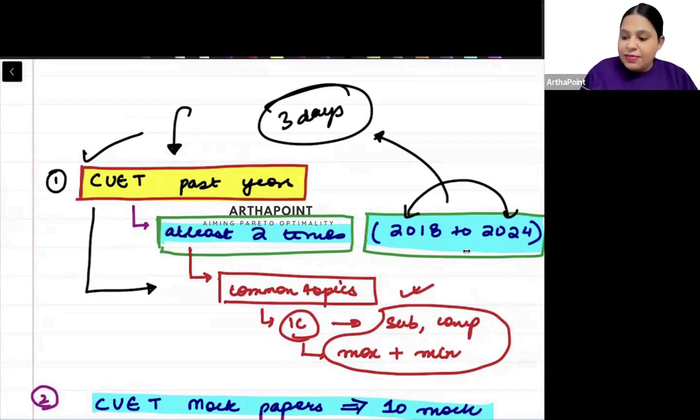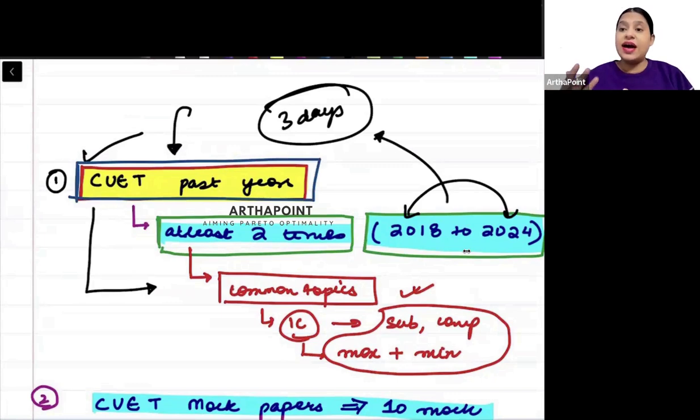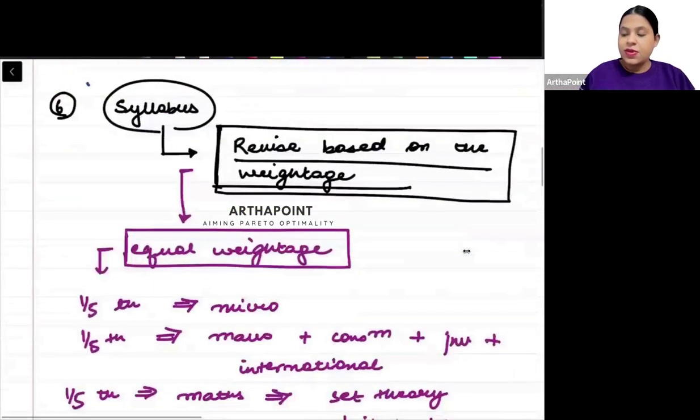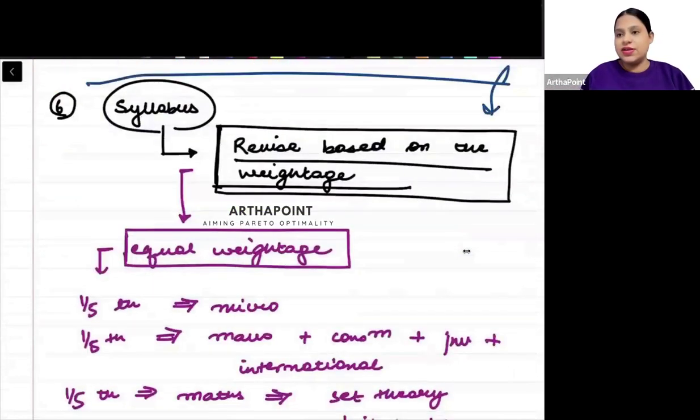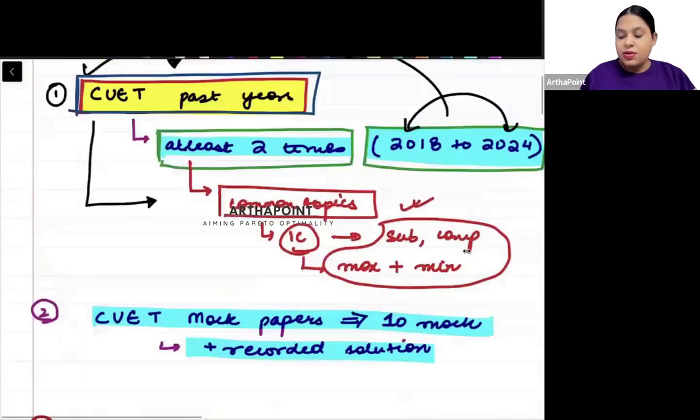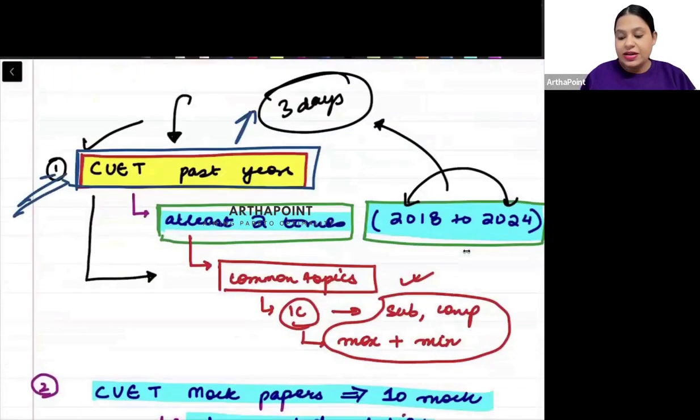Why I am asking you to do the paper first is to understand कि किस तरीके का question exam में आएगा, so that when you go here and when you revise, you know exactly what to revise. You cannot do random revisions at this point. So doing the paper first is important, but it doesn't mean that you dedicate 10 days to doing these small paper. It has to be done within 2 to 3 days. 2 से 3 दिन बहुत है इन पेपर को करने के लिए.